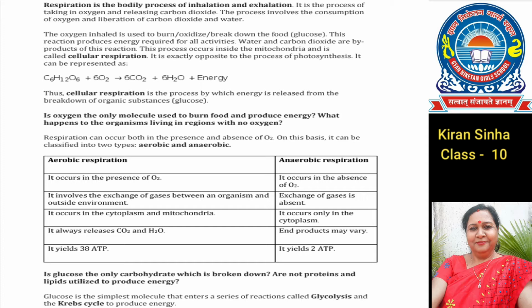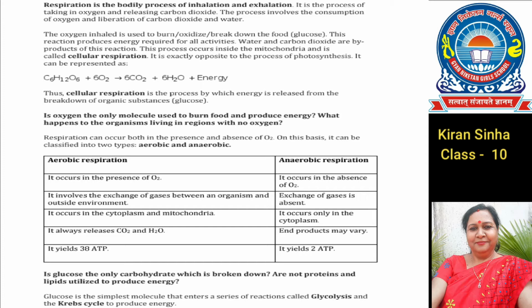The oxygen is used to oxidize blood glucose, producing energy in the form of ATP.